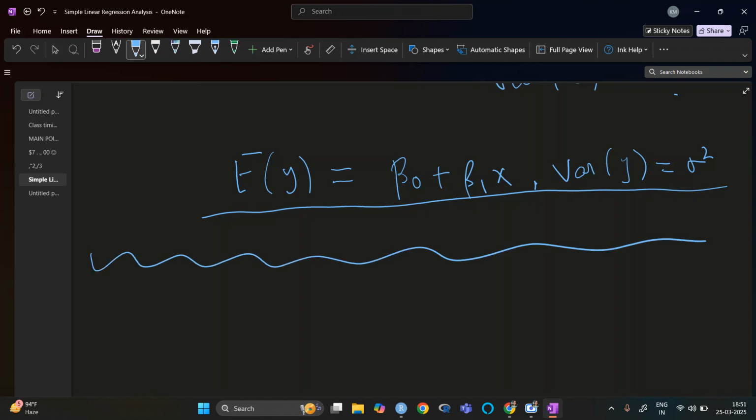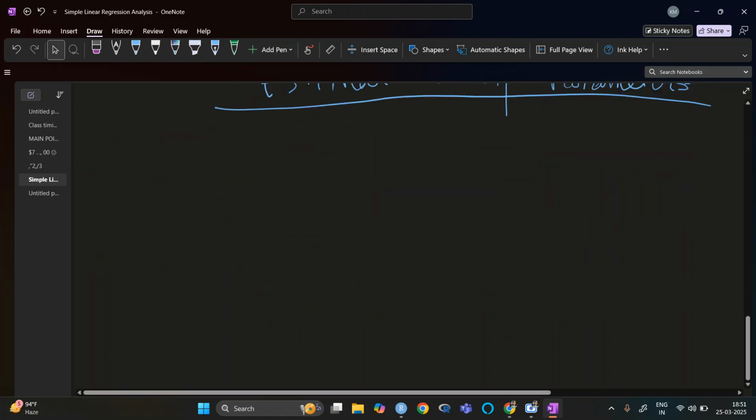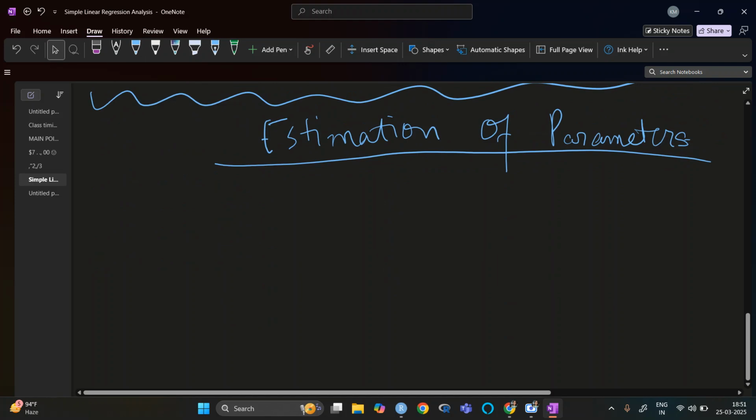Now for that estimation of parameters, we have a lot of methods.